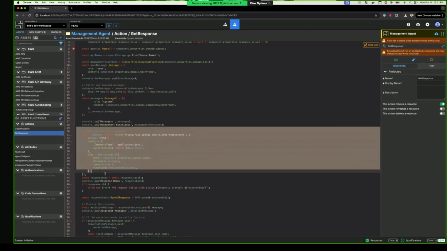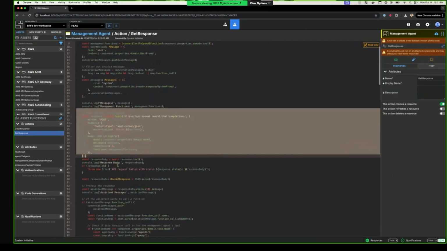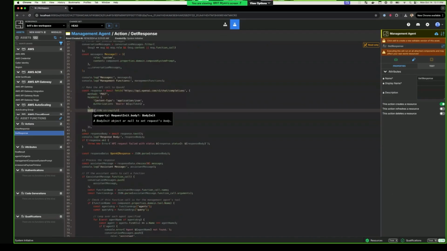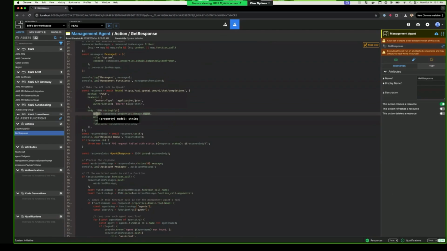We hit the API to get a response. If you look at the body that we send to the OpenAI endpoint, we tell it about the model, the messages, so the user message and the system prompt, the temperature, and then you tell OpenAI about the functions that it has access to.